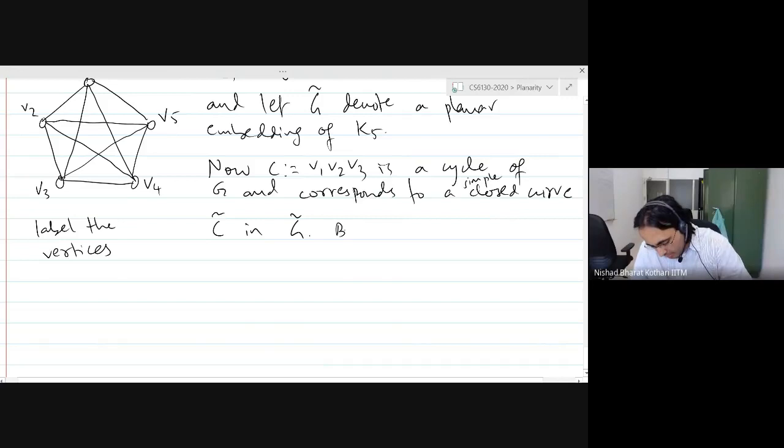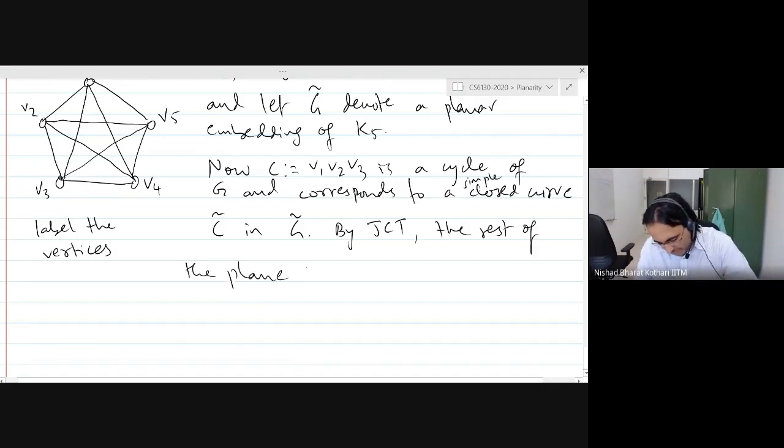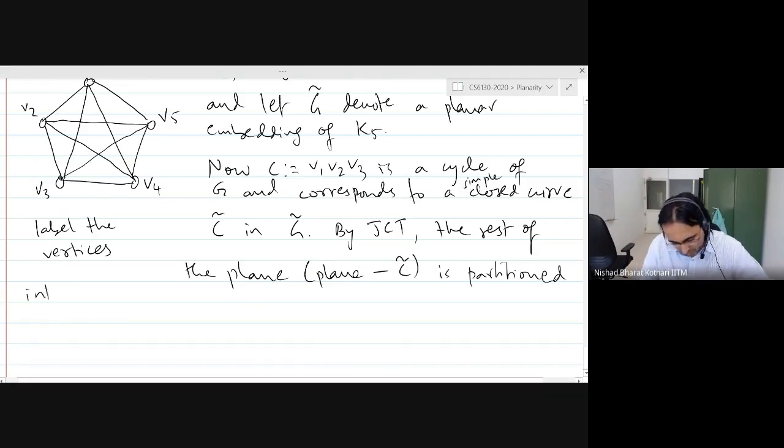And by the Jordan curve theorem, the rest of the plane, by that I mean the plane minus C tilde, is partitioned into two disjoint, arcwise connected open sets.